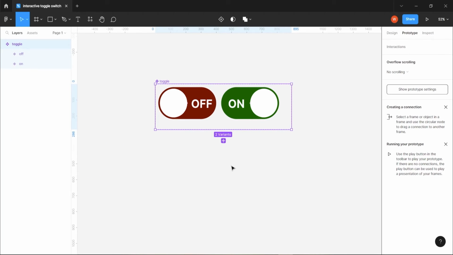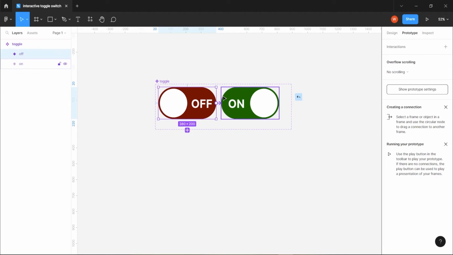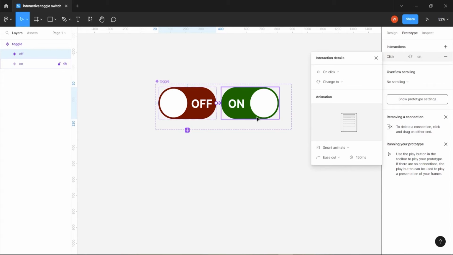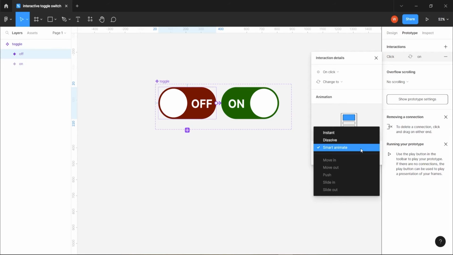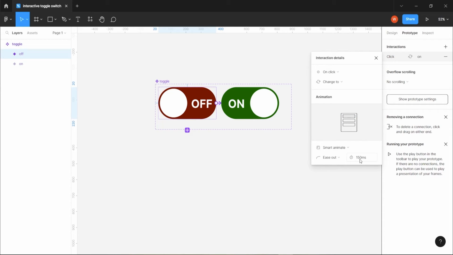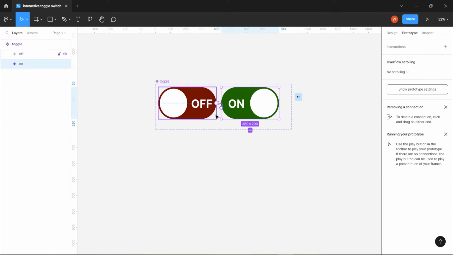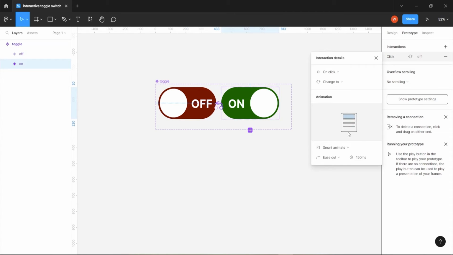After creating buttons and components, and making them variants, now we are going to the prototype section. To prototype them, from the first, we are going to this frame, on click, and here smart animate, ease out. It can be 300 milliseconds, but I think that 150 is okay here. And for this one, from this we are going to this one, on click, it remembers the same properties.